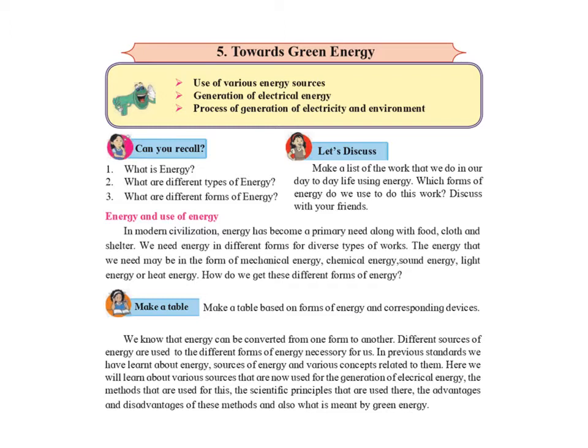For example, heat energy is used to cook food. Electrical energy is used in electrical appliances like fan, TV, computer, etc. Sound energy is generated using chemical energy stored in our body while talking. Kinetic energy is used for running, cycling, etc.